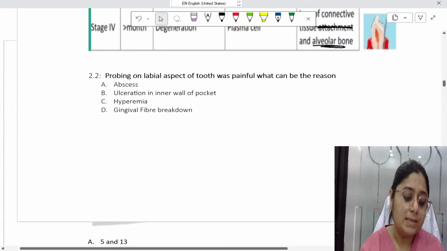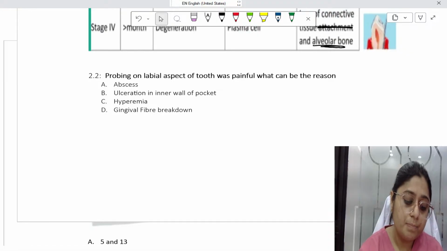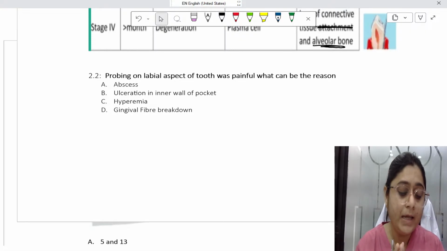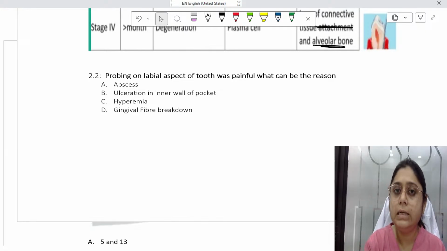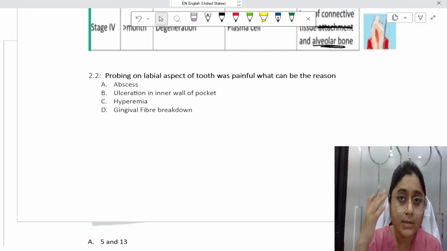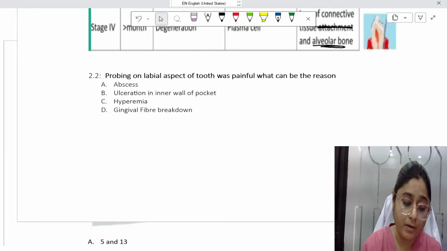Probing on the labial aspect of the tooth was painful. What can be the reason? So this is an application based question, right? We don't directly teach in the class that probing will be painful. Why? This is an application based question. Why will it be painful?